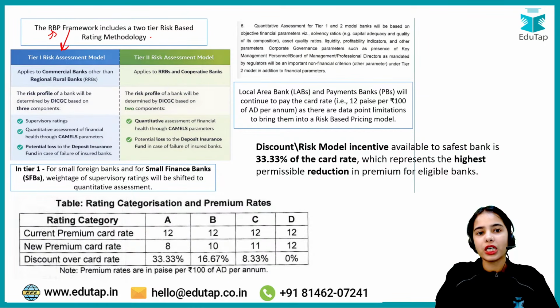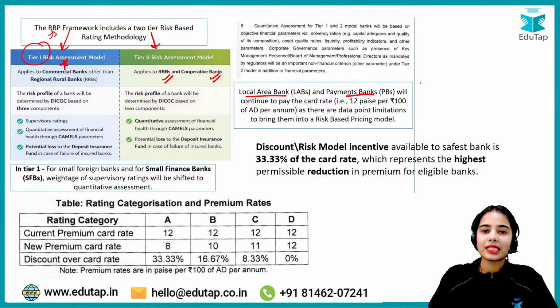risk-based premium framework divides the banks into two tiers. Tier 1 are the commercial banks other than regional rural banks. Tier 2 are the RRBs and the cooperative banks. So the local area banks and the payment banks, they will continue to pay the card rate. They do not have the feature of risk-based premium.